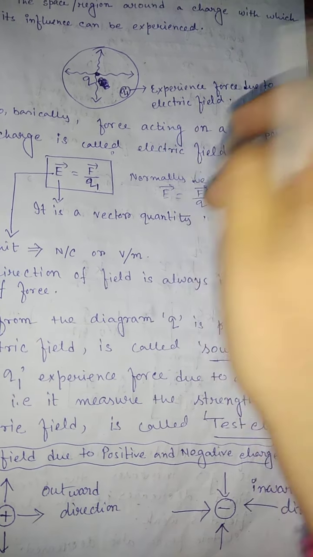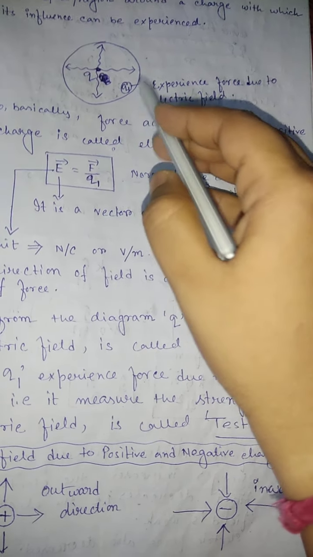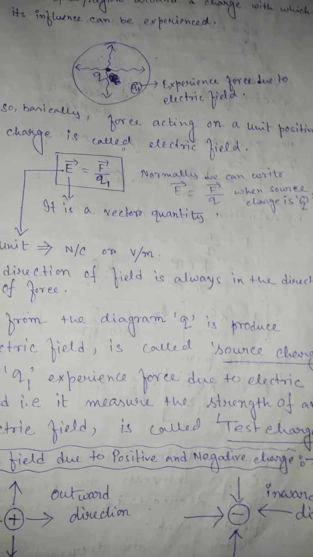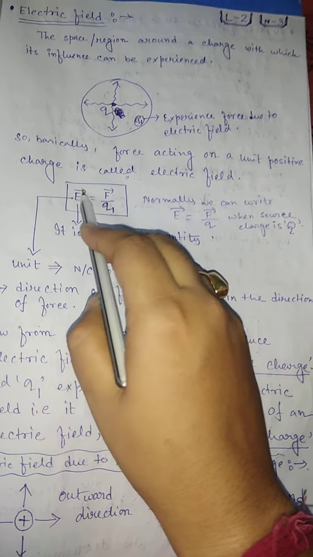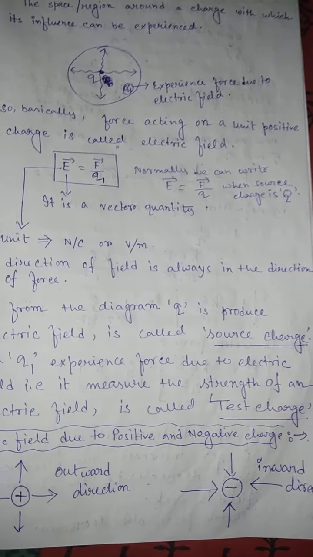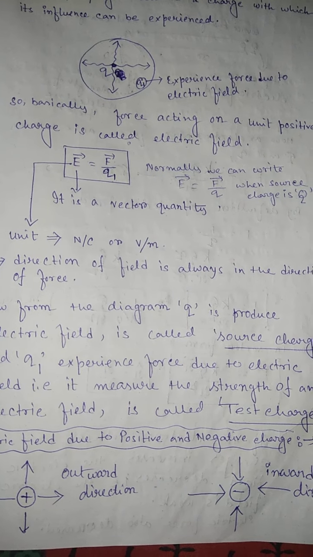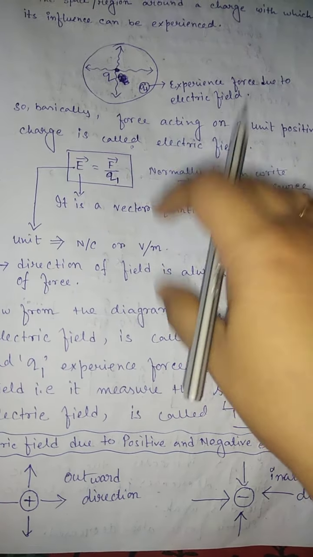This charge is the one which experiences a force due to the electric field. So E equals F by q1, and E, the electric field, is a vector quantity. It has a magnitude and a direction. Force, we know, is also a vector quantity, so electric field is also a vector quantity.